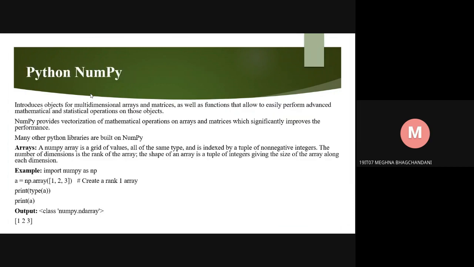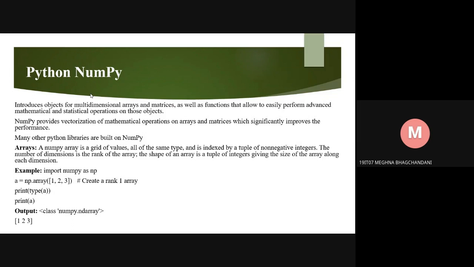Python NumPy introduces objects for multi-dimensional arrays and matrices, as well as functions that allow us to easily perform advanced mathematical and statistical operations on those objects. NumPy provides vectorization of mathematical operations on arrays and matrices, which significantly improves the performance. Many other Python libraries are built on NumPy.